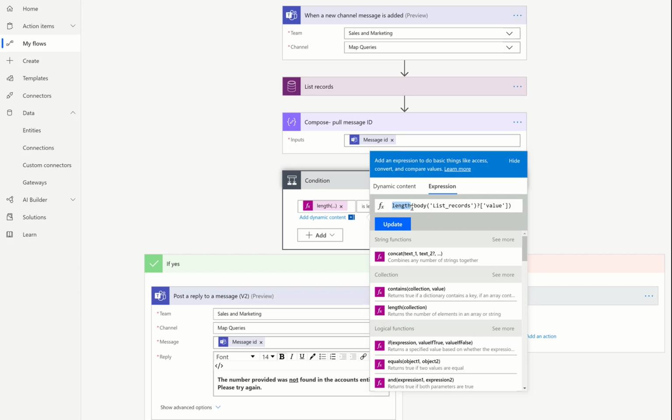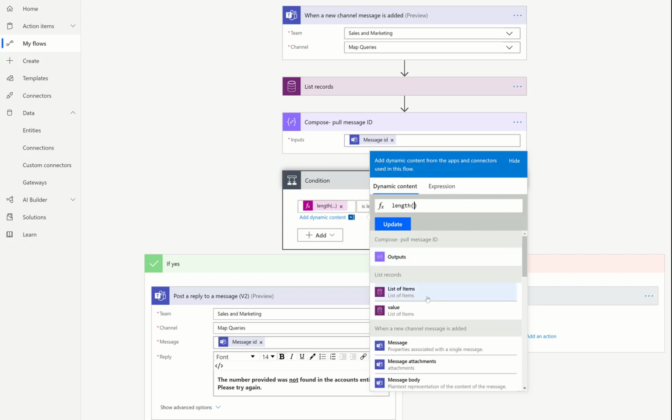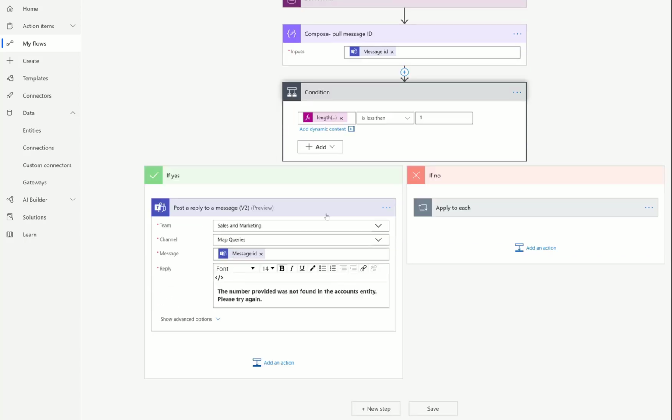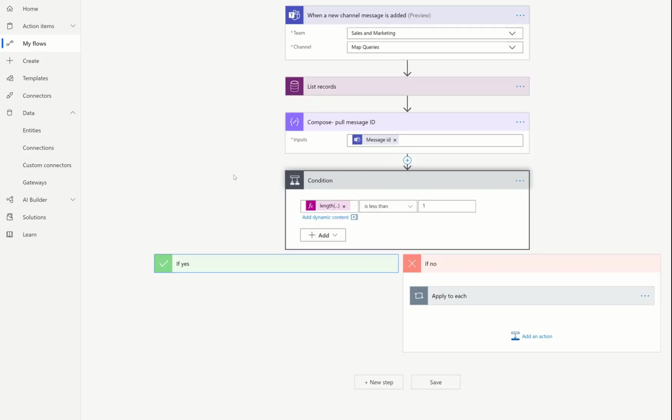And I just have to plug in, next to length, I'll just delete this and do it again, the list records value. And when I do that, it's going to count how many rows are in there. So if it's less than 1, that means they didn't find any records with that. So it's going to come back with a message that says the number provided was not found in the account entity. Please try again. All right, so that's an easy one, right?